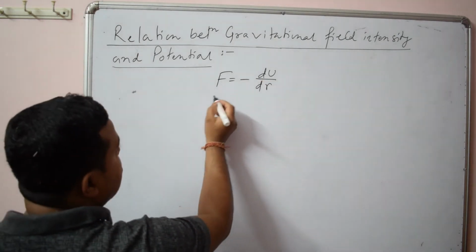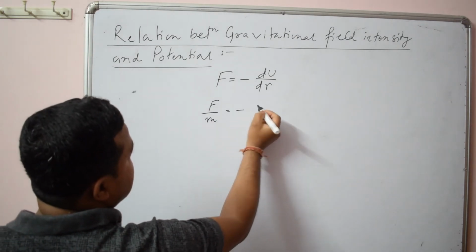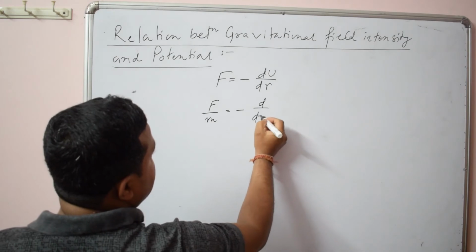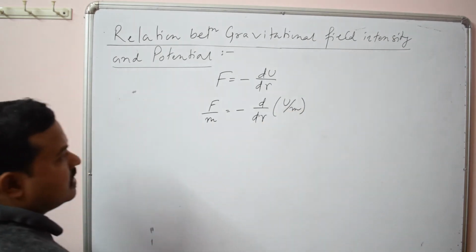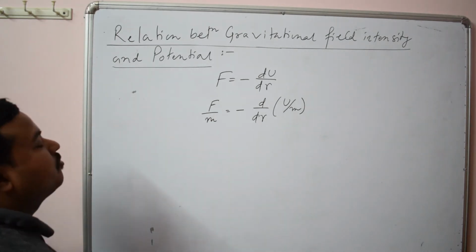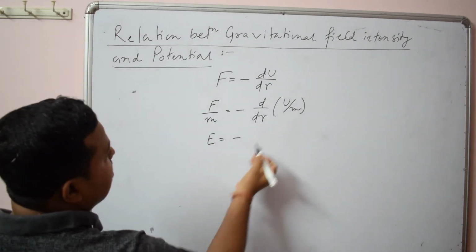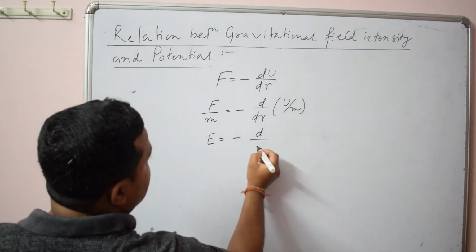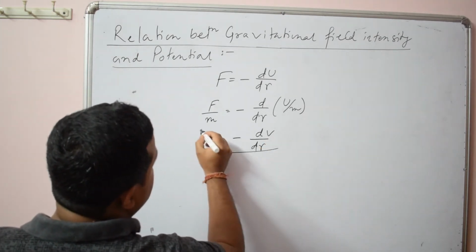Now you divide both sides by mass. So force per unit mass is the gravitational field intensity, and potential energy per unit mass is the gravitational potential. So this is the important relation.